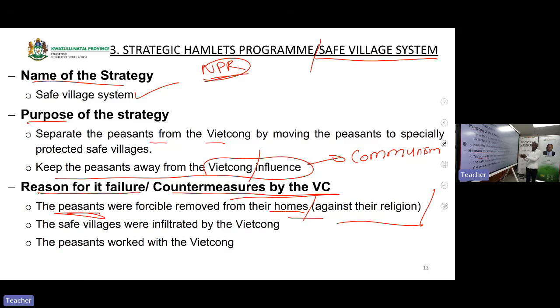Because these people were traditional people. It was against their religion. Hence, they were angry about being removed. They were angry against who? Not the Viet Cong, but they were angry against the United States of America for removing them.